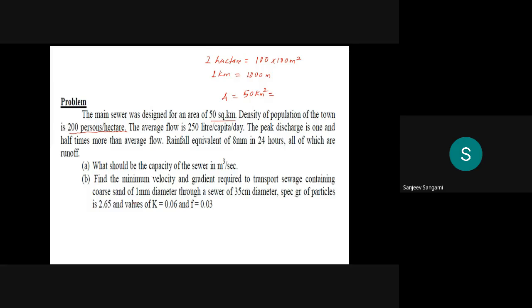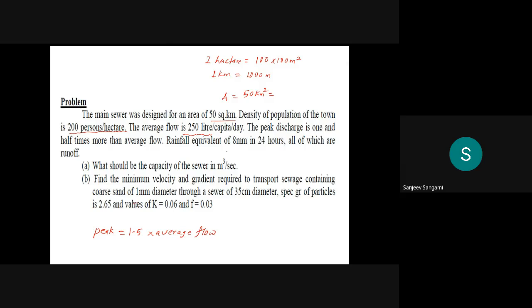Then this is the peak demand, whatever the rate of demand, LPCD, we talk about. He has given 250 LPCD, liters per capita per day. Then the peak discharge is 1.5 times the average flow. So the peak discharge is equal to 1.5 times the average flow.